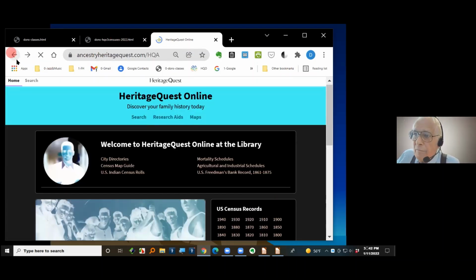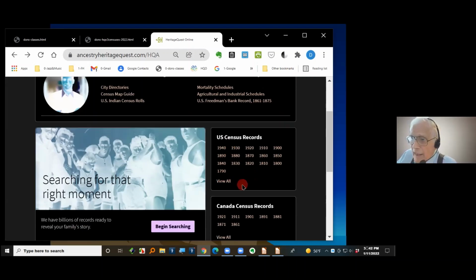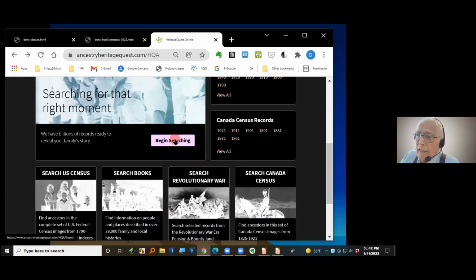It's all free. Here's the information about the U.S. Census, the census records. There's the censuses. It started in 1790, and then 1940 is the last one that's on here now, of course, but the 1950 will be hopefully within the next few months. Here's the Canadian censuses, and we'll look at those here in a few minutes. I'm just scrolling down on this.